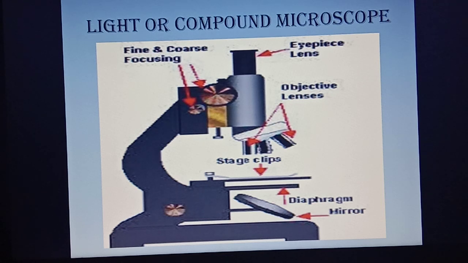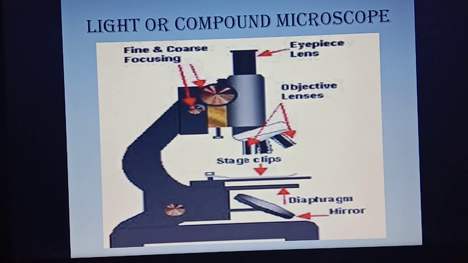Light or the compound microscope. The simple student's microscope, which is often used in schools, is called a compound microscope. In these microscopes, many lenses are combined together and their magnification power ranges from 300 to 1500 times. These microscopes use light, generally sunlight, to illuminate the objects. So these compound microscopes are called light microscopes.